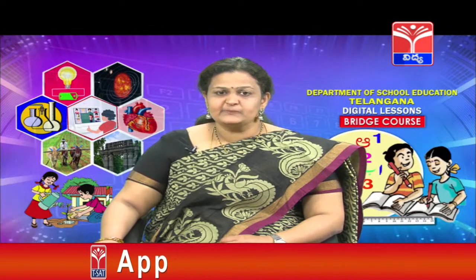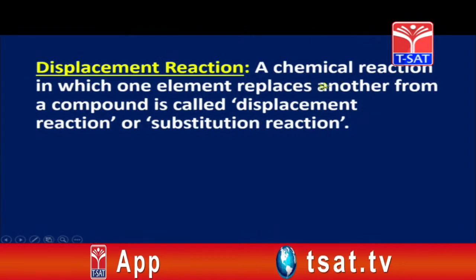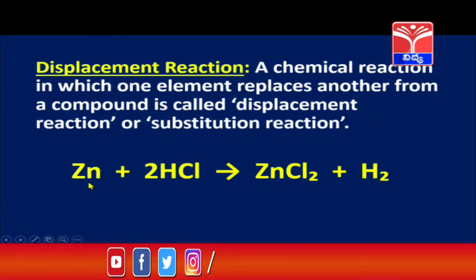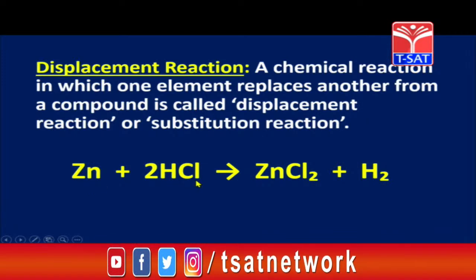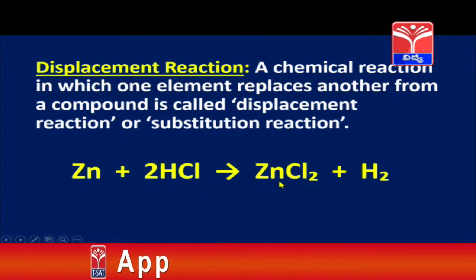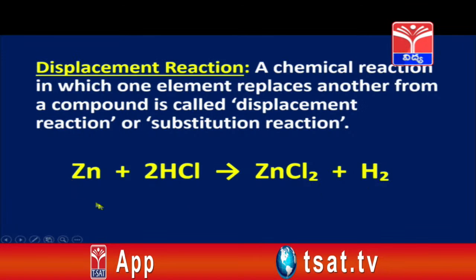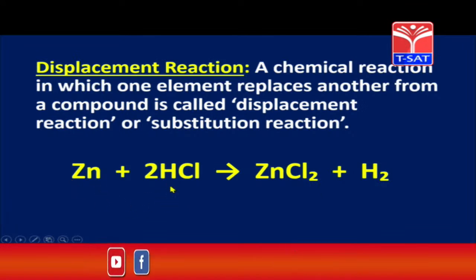The next one is the displacement reaction. A chemical reaction in which one element replaces another from a compound is called displacement reaction or substitution reaction. See this equation children, zinc plus 2HCl hydrochloric acid. When you add zinc to hydrochloric acid, we have the formation of zinc chloride and hydrogen gas. So here zinc is displacing hydrogen. So this is called as a displacement reaction.